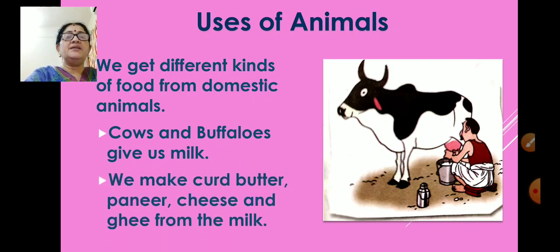We make curd, butter, paneer, cheese and ghee from the milk. So first use is cow and buffaloes give us milk. From the milk we make curd, butter, paneer, cheese and ghee.